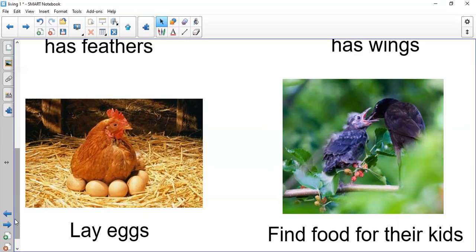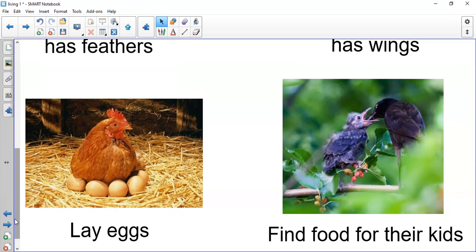One more time, today we speak about birds. Bird has feathers and wings. Bird lays eggs. The mother bird finds food for their babies.